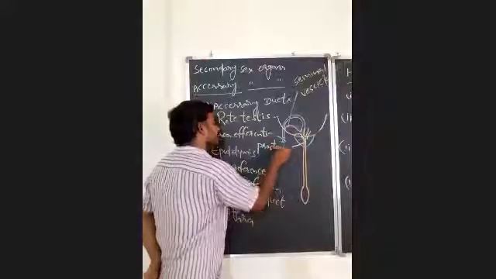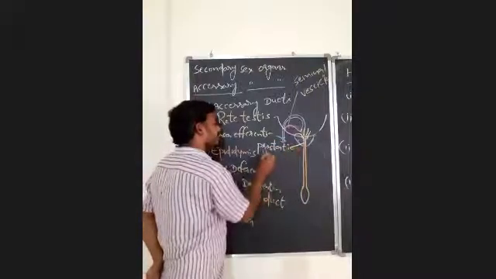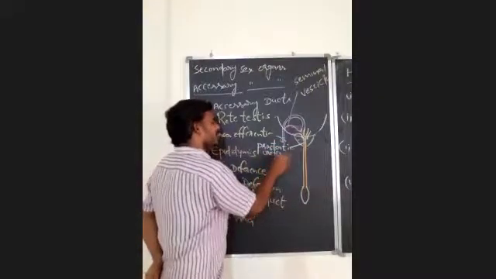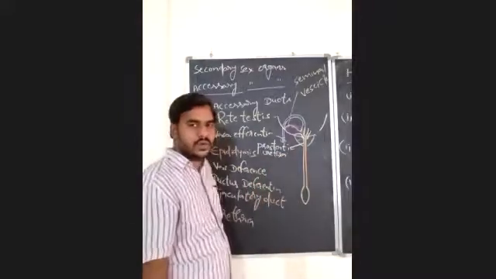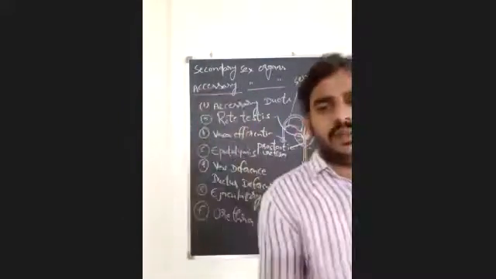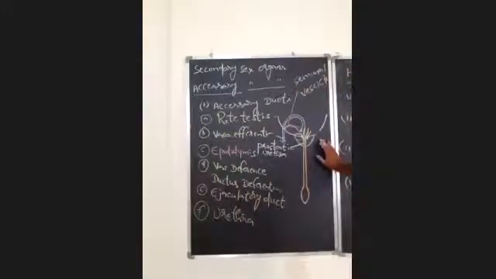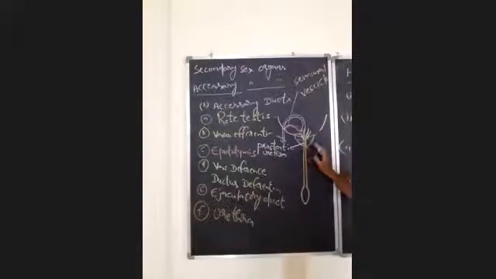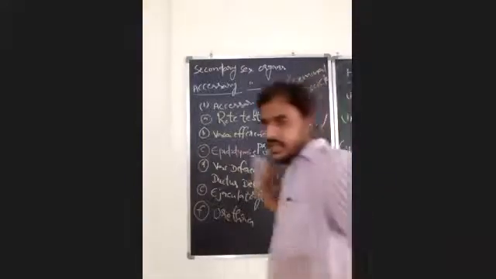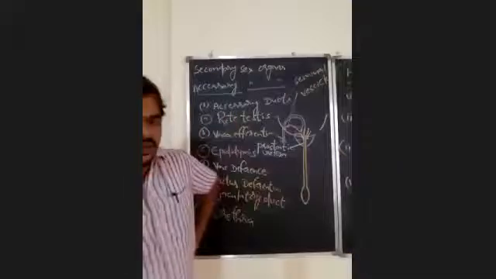So the anterior part of the urethra is the prostatic urethra. The part of the urethra which is surrounded by the prostate gland, or located in close association with it, is known as the prostatic urethra.